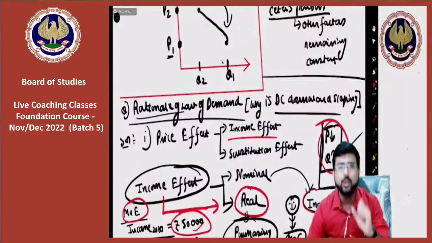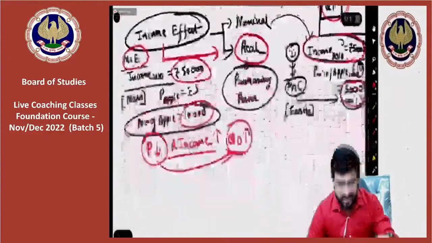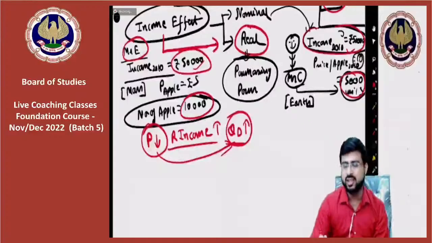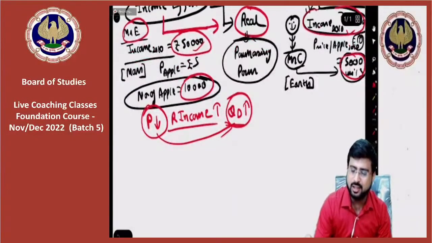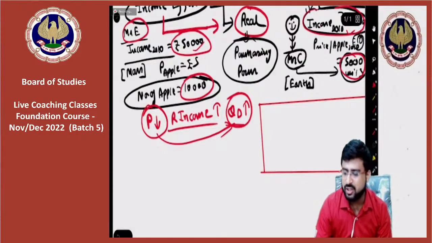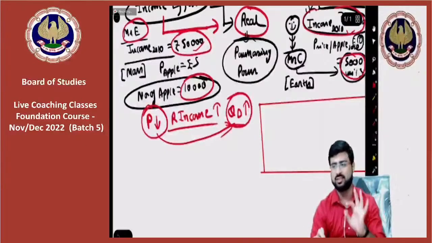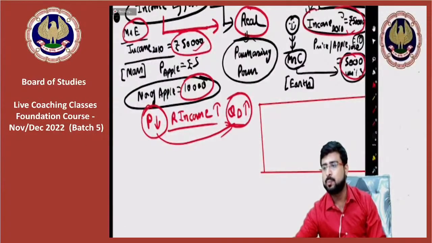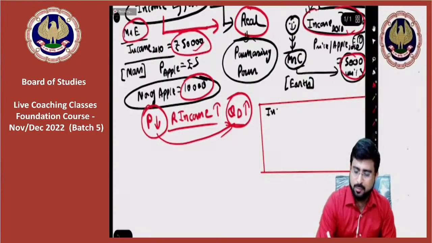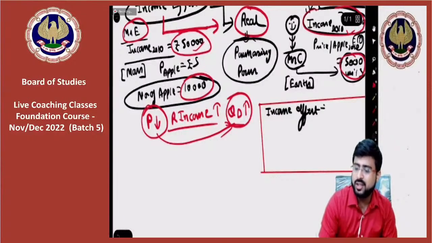Substitution effect I am yet to explain, but is income effect clear? So what does income effect say, sir? To summarize the income effect, you don't need to remember a lot, just two to three things. Please pay attention everyone. Income effect deals not with nominal income, but with real income.